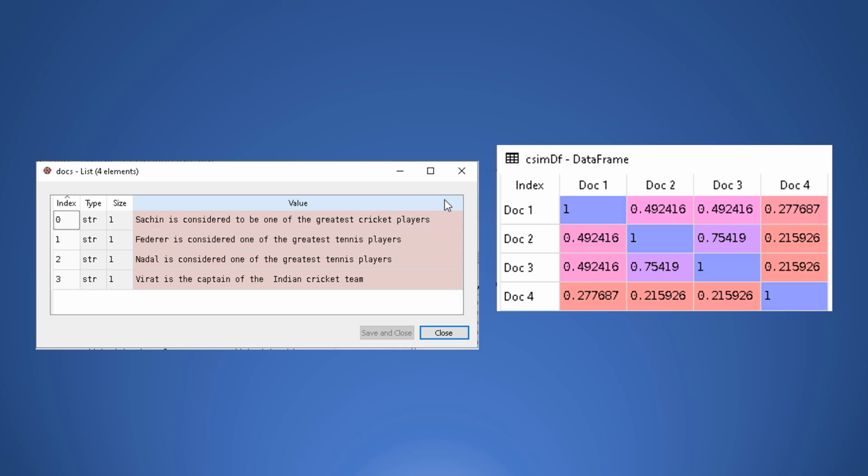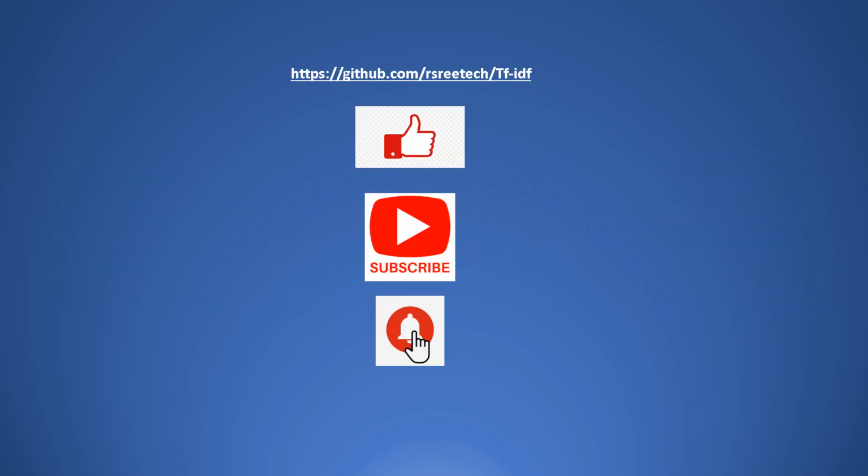If you look at the scores, you can see that document 2 and document 3 can form a group because they are similar to each other, whereas document 1 and document 4 are different from this group. So in this way, we can use TF-IDF features and cosine similarity to group the documents in a corpus. This is one of the applications of TF-IDF and cosine similarity. There are many other applications in the field of text processing. In summary, I have explained the bag of words model, TF-IDF and cosine similarity for processing text.